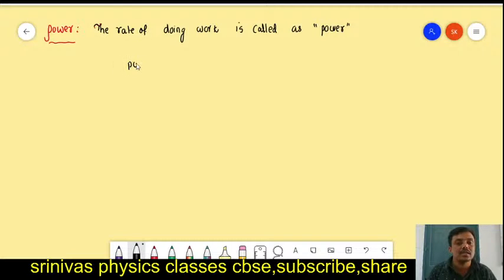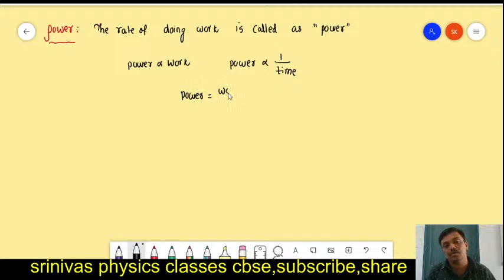Power depends upon two factors. Power is proportional to work and inversely proportional to time. If any person completes the work in less time, time is less means power is more. Work more means power more. Directly proportional means if one is more, the other is more. Work is less means power is less. Time less means power more.